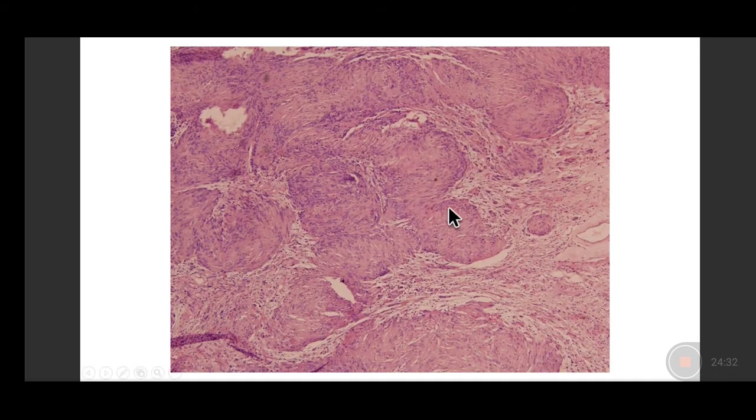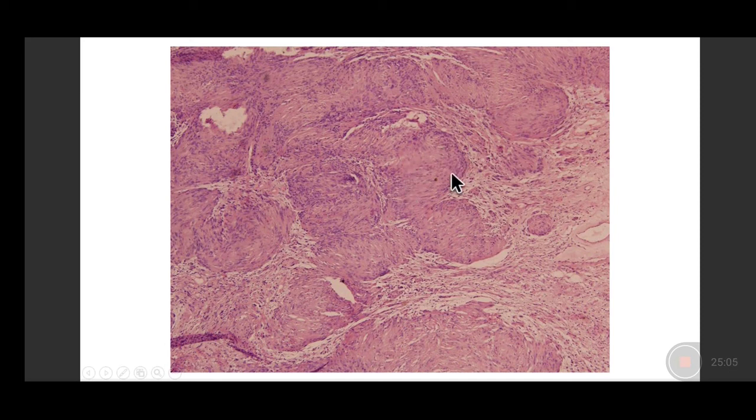While in contrast, the schwannoma shows organization of these nerve bundles and the nuclei lie parallel to each other in stack-like formations, like a stack of coins, and that is called the Verocay body. There are two areas in the schwannoma, the Antoni A areas, which are the cellular ones, and the low cellular areas, the Antoni B areas.